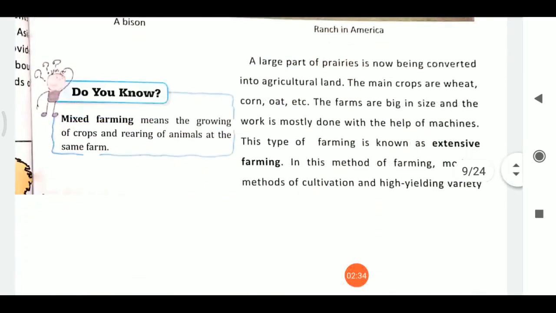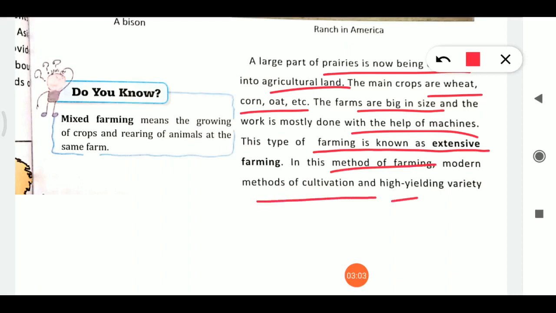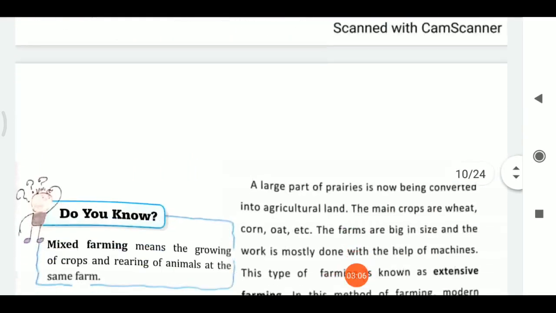Now a large part of the prairies is being converted into agricultural land. The main crops are wheat, corn and oat. The farms are big in size, and mostly the work is done with the help of machines. This type of farming is known as extensive farming. Which type of farming is known as extensive? When we use modern methods of cultivation and high yielding varieties of seeds.